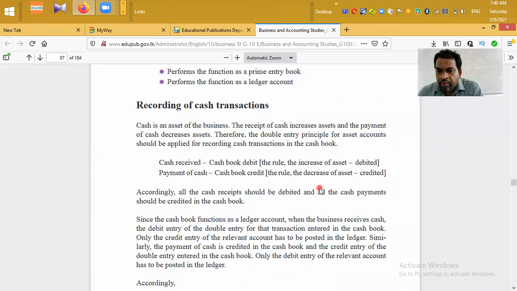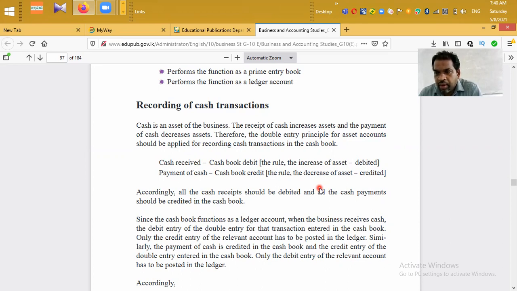When you record a cash receipt in the cash book, we debit the cash book and credit the opposite account. What is the reason? Cash is an asset. Asset increases, debit. When you record cash payments, we have to credit the cash book.